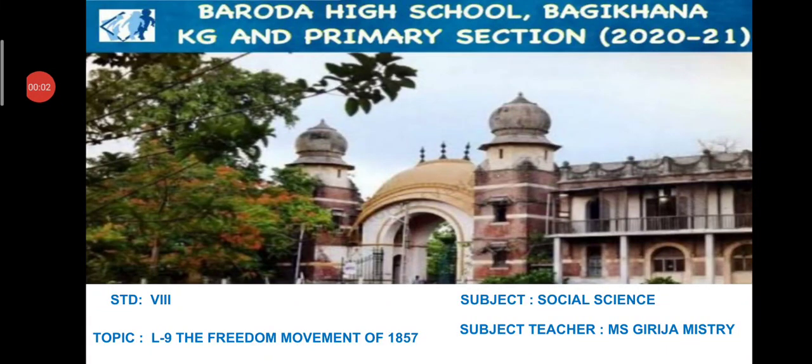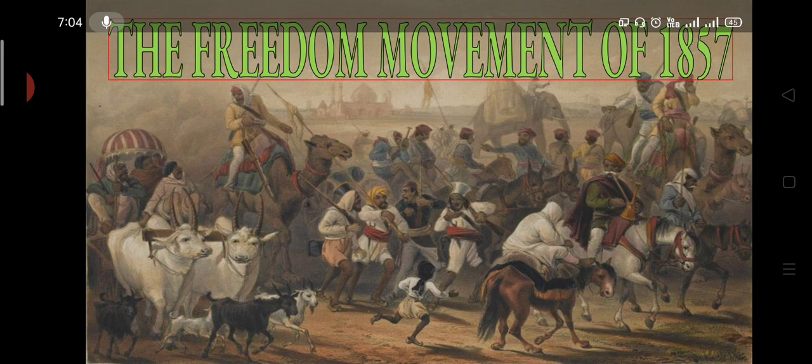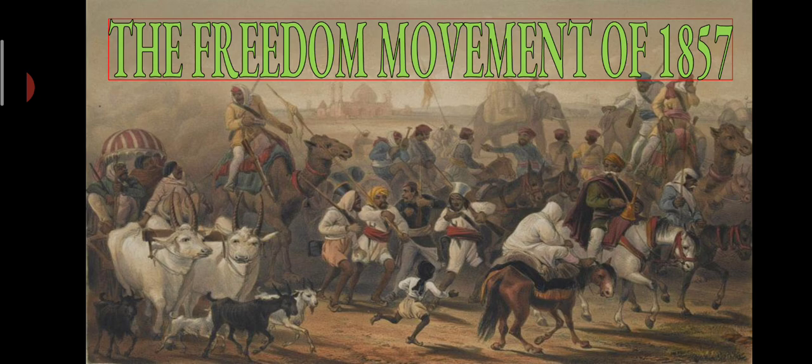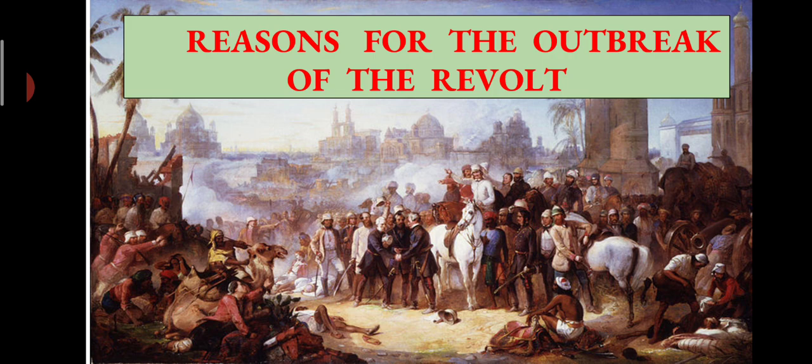Let's start with lesson number 9, the freedom movement of 1857. Now, we have already learnt in previous history lessons how the British used oppressive policies to expand their British Empire in India. By 1857, the British had established colonial domination over a major part of India through arbitrary methods of annexation and harsh economic policies. The kings, queens, peasants, landlords, tribals, and soldiers were all affected in different ways.